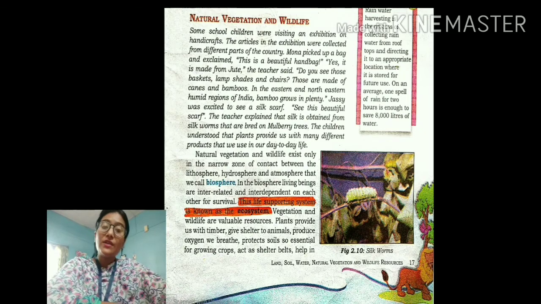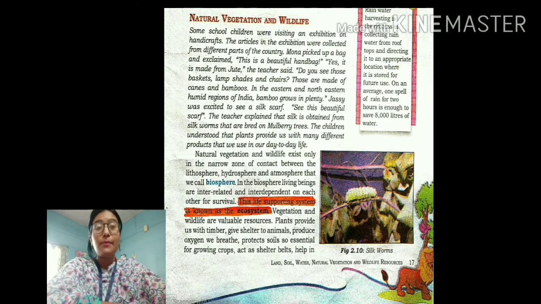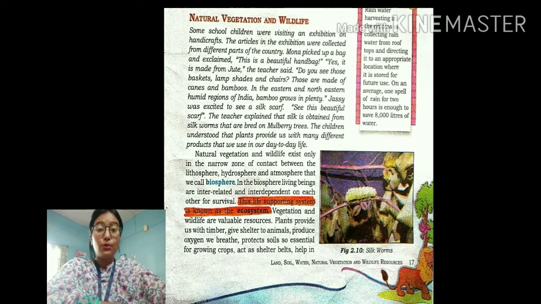So students, today we will discuss about the next important natural resource which forms the earth, that is natural vegetation and wildlife. So students, we all know that natural vegetation and wildlife are two of the very important natural resources. These are two of the very important valuable resources. Okay. So students, natural vegetation and wildlife are found in the biosphere.